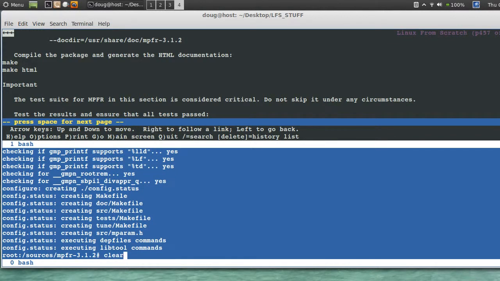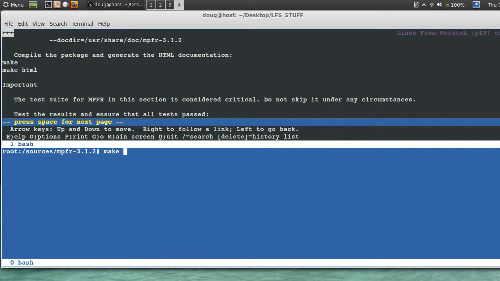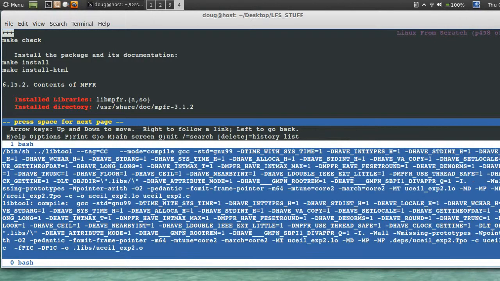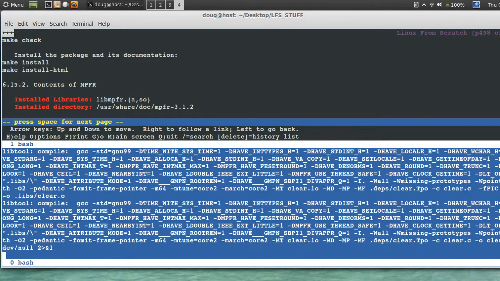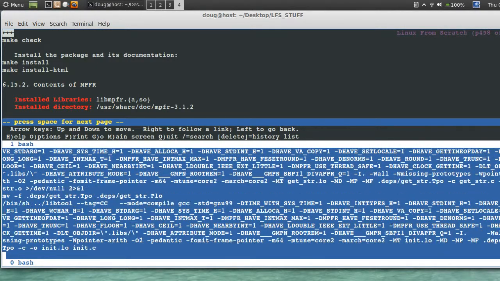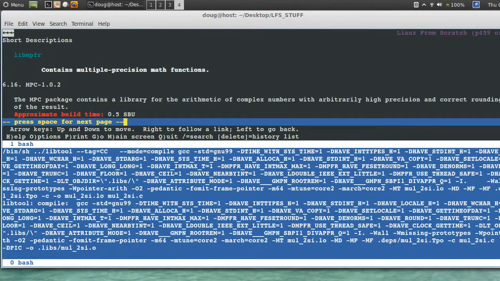We can say make and make HTML and make check. Okay. We'll do that. We'll run the make check and we'll see what pops out, and then after we'll run the make install, make HTML, right? And after MPFR, then it's on MPC.